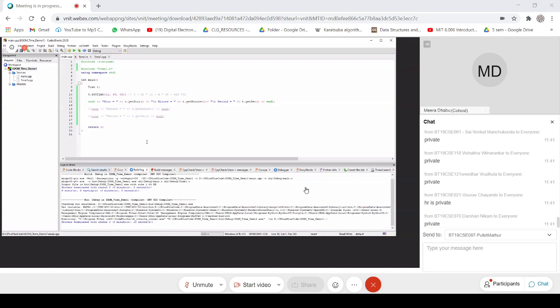And try to understand that all these member methods we are invoking in association with an object. Remember always that the member methods are invoked, called in association with an object.